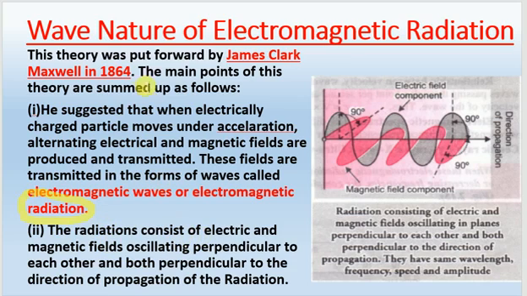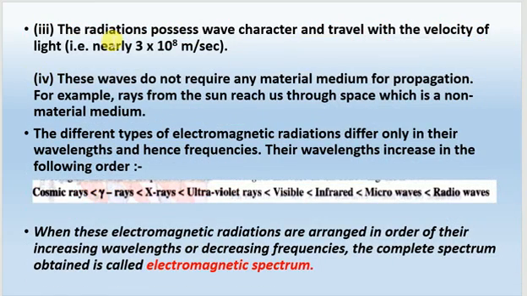These radiations consist of electrical field and magnetic field oscillating perpendicular to each other and both perpendicular to the direction of propagation of the radiation also. So you can see in this diagram, this is the direction of propagation of wave, and the associated fields are electrical field, this black one, and this red one, magnetic field. These two fields are perpendicular to each other as well as they are perpendicular to the direction of propagation of wave also.